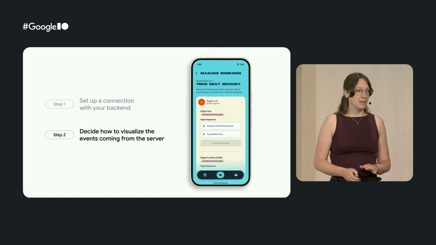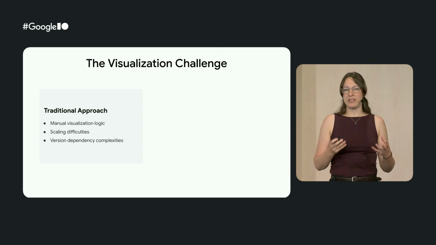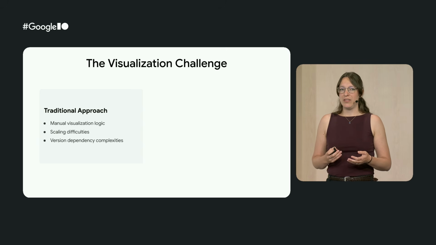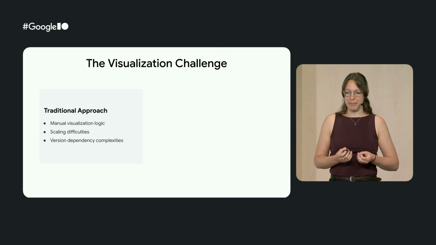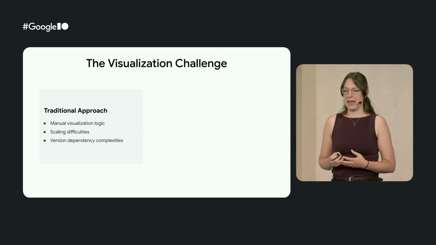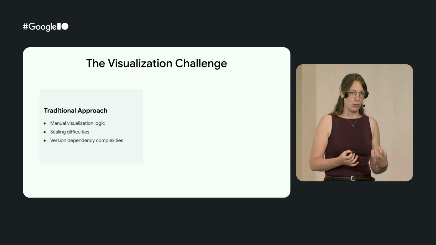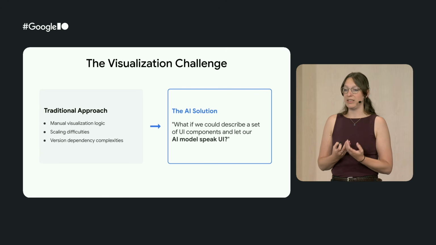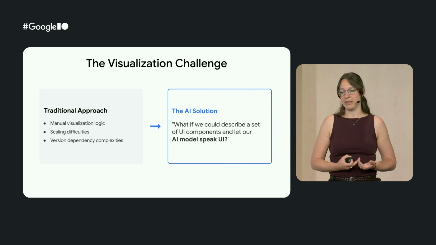This is already quite great, but I believe we can do better. So the step 2 that we just mentioned, deciding how to visualize the events coming in, that is actually quite a lot of work and quite a lot of figuring out, right? It doesn't really scale that well, and there's some version dependency complexities, like what if my backend is updated, but my Android app is still older, etc. So what if instead we could have our app describe a set of UI components that it is able to render, and then let our AI model speak UI instead?